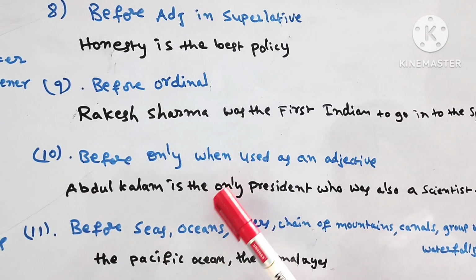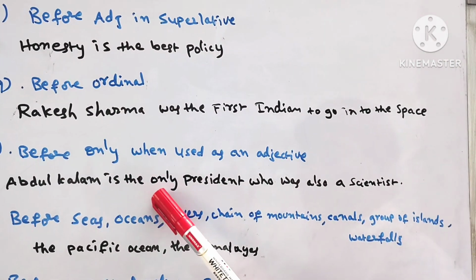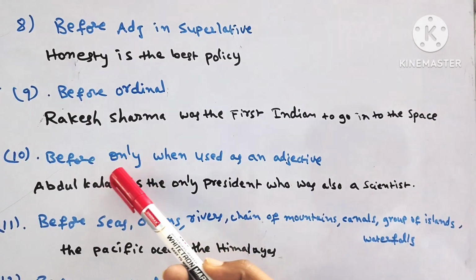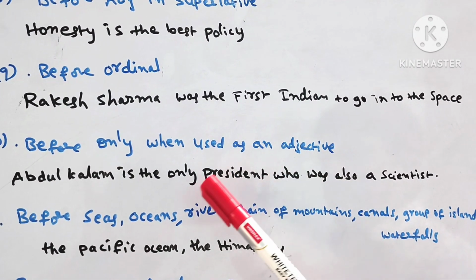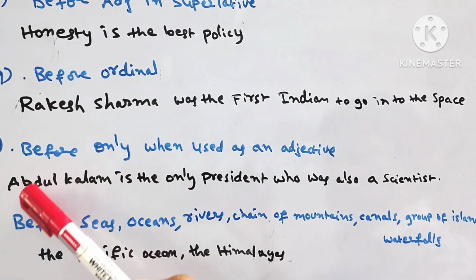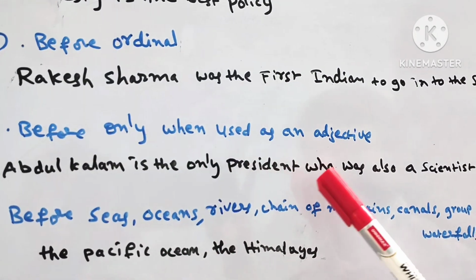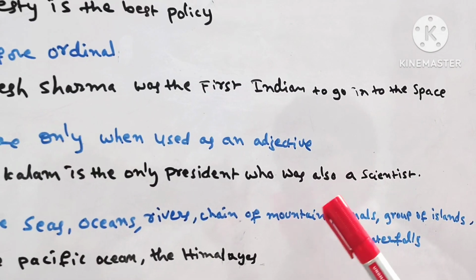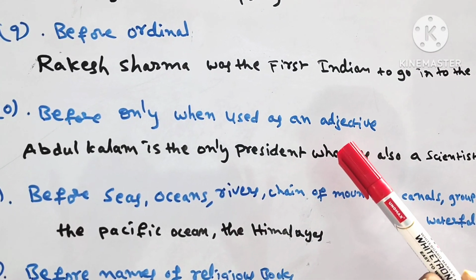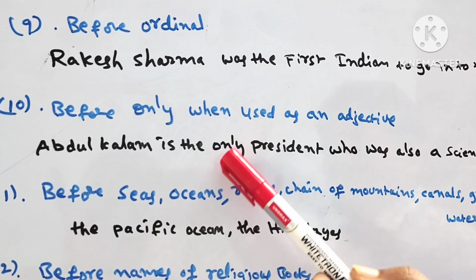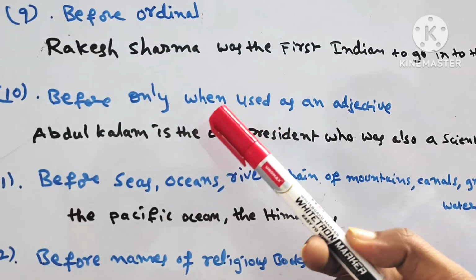Abdul Kalam is the only president who was also a scientist. The only. So before the word only, when it is used as an adjective, we use the. Abdul Kalam is the only president who was also a scientist. Here this is a noun, and this word is acting as an adjective. So we put the definite article the.